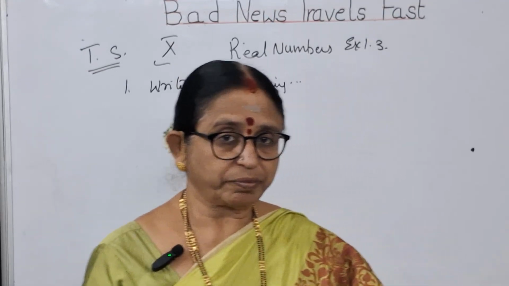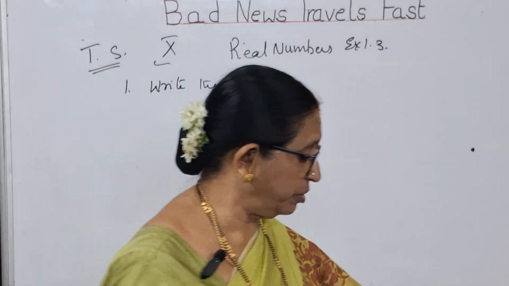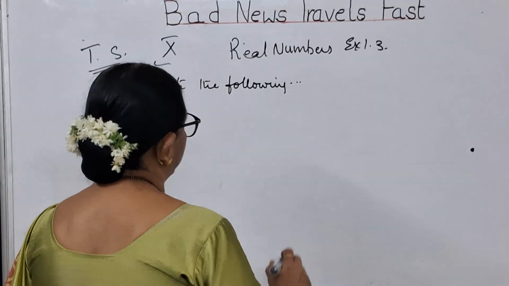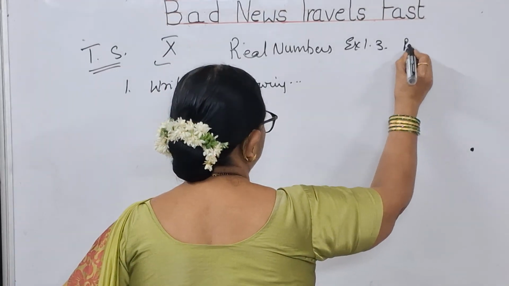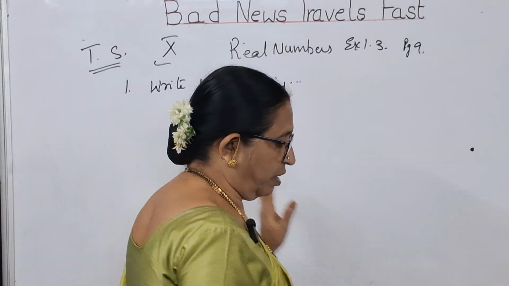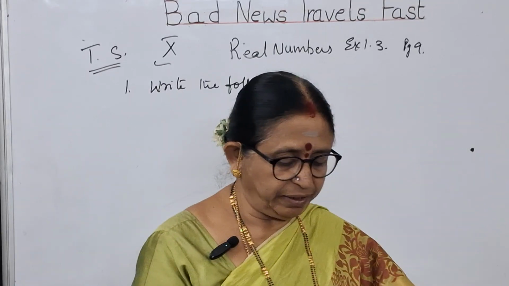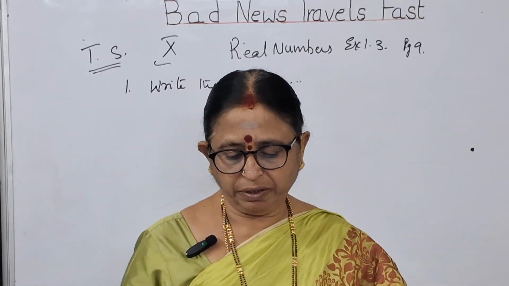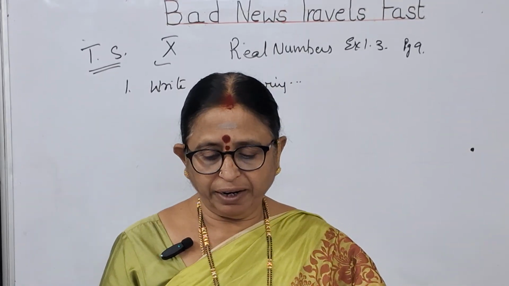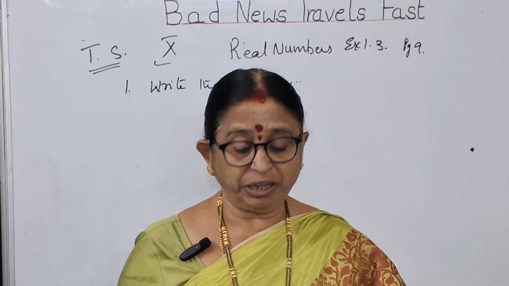It's about exercise 1.3, real numbers. It is there in your textbook, page 9. Now, what is this? The first one is: write the following. Now, how is the problem, children? Write the following rational numbers in their decimal form and also state which are terminating and which are non-terminating and repeating decimals.